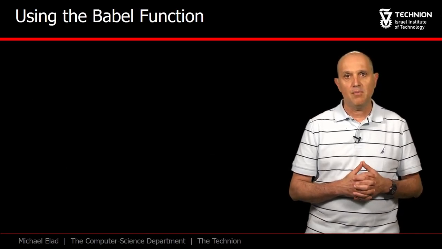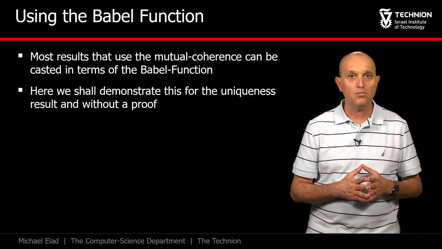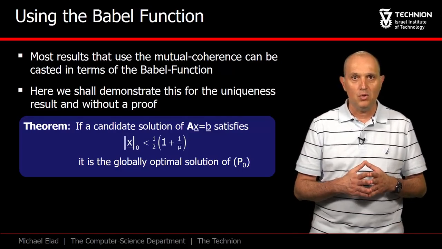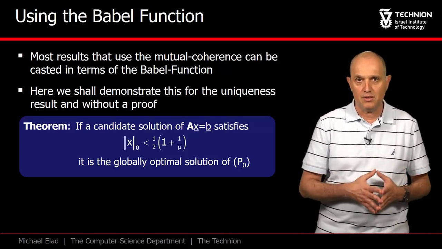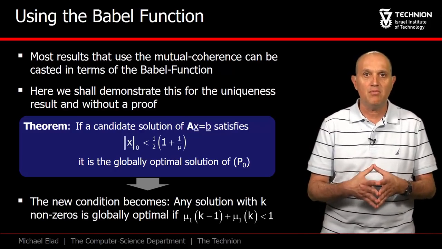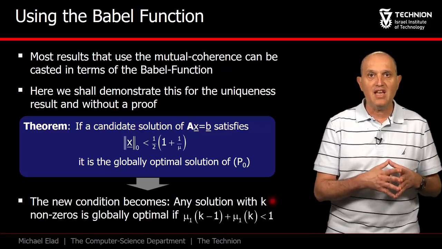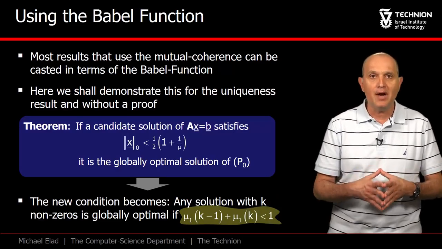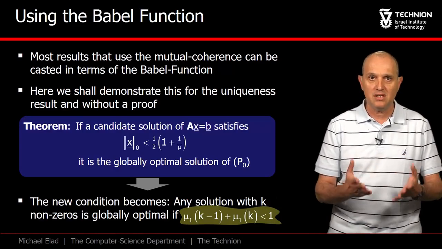Can we use the Babel-Function to get an alternative uniqueness result? The answer is positive. Here is the original theorem that we have already seen, which bases its claim of the uniqueness on the regular coherence. Armed with the Babel-Function, a new condition for uniqueness can be posed. If the given solution is sparse enough, having k non-zeros, and if mu1 of k plus mu1 of k minus 1 is smaller than 1, then this solution is necessarily optimal.